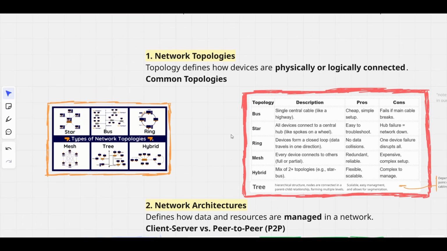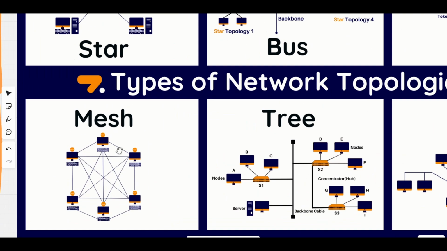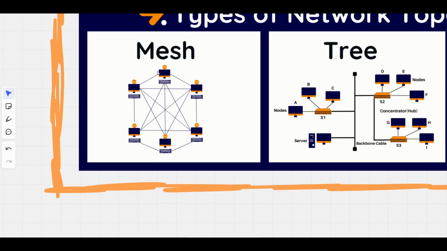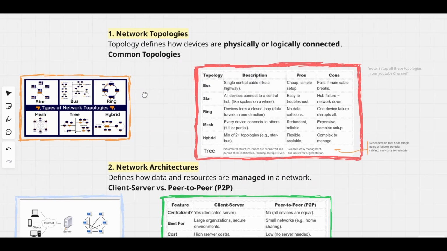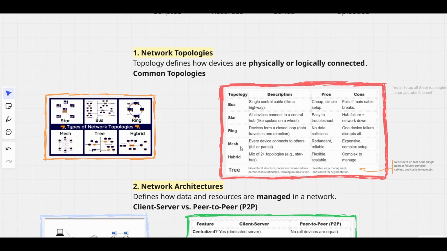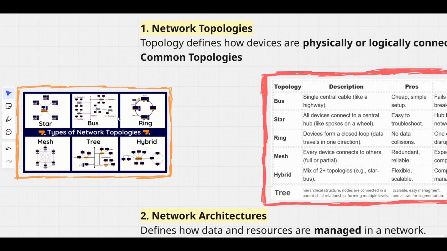Mesh topology: every device connects to others, fully or partially. Mesh looks something like that. Every device is connected to the others. Pros: redundant and reliable. Cons: expensive and complex to set up. Hybrid: a mix of two or more topologies, like maybe star or bus. Pros: this topology is flexible and scalable, but the con is that it's complex to manage.